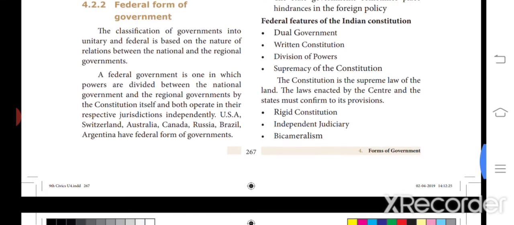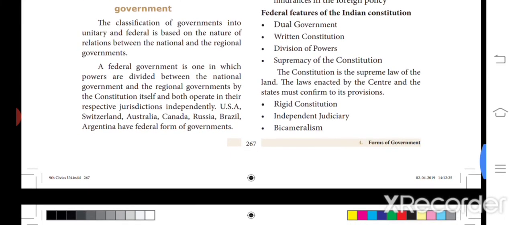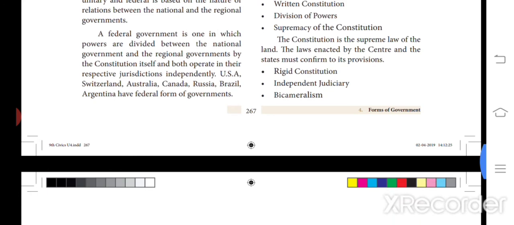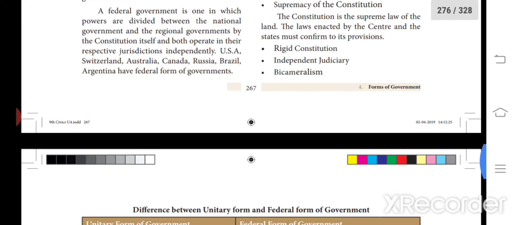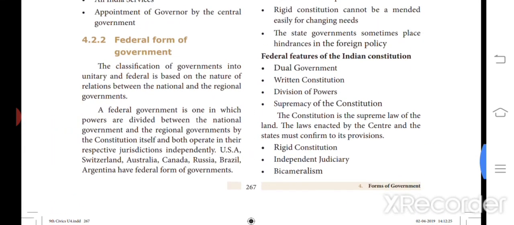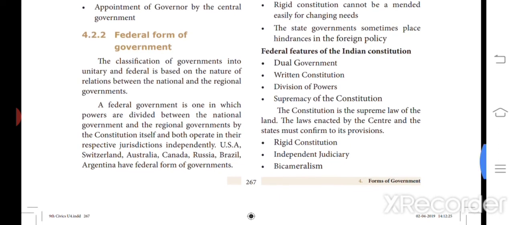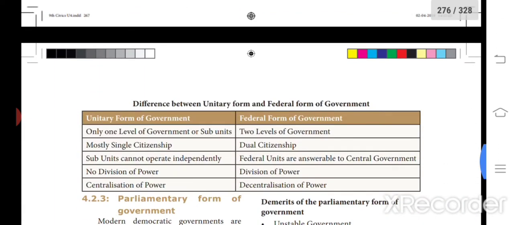Then division of powers, where we divide the power into national and regional levels. Then supremacy of the constitution. Then we have a rigid, that means fixed, constitution. Then we have an independent judiciary. Then bicameralism. All these are some of the features of the federal form of government in the Indian constitution.